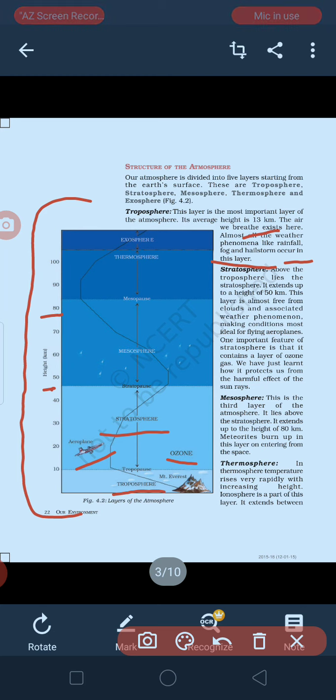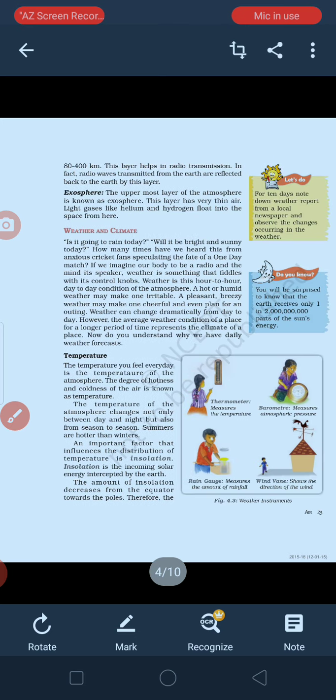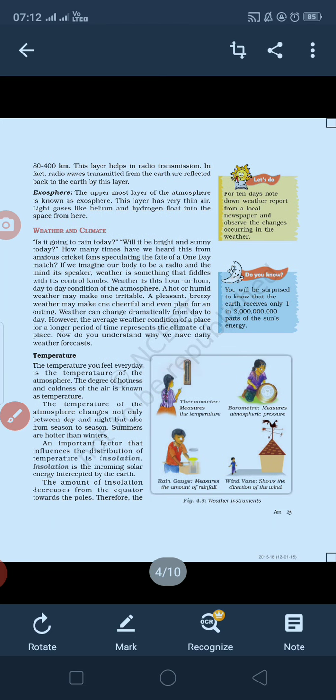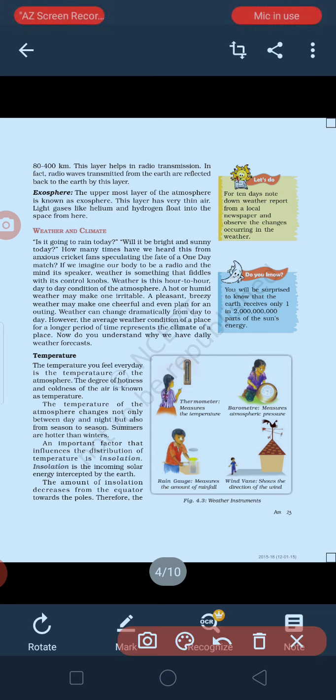Now you are able to see here small white spots. These are your meteoroids. When meteoroids enter your atmosphere, they burn over here itself. They do not reach till the troposphere. Next layer is your thermosphere. Thermosphere is a layer in which temperature increases with increase in height. Next to it, you can see over here is your exosphere. Exosphere is a layer of air which has two gases, helium and hydrogen, which float in your air.